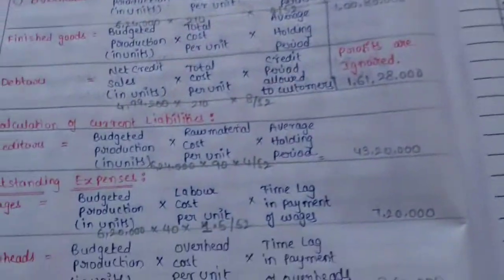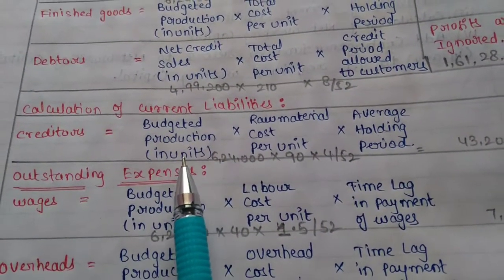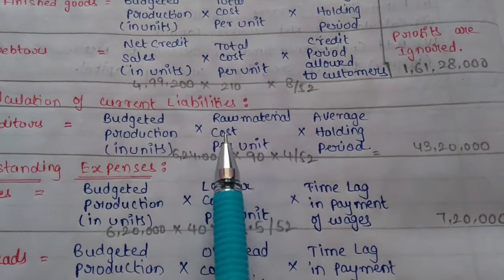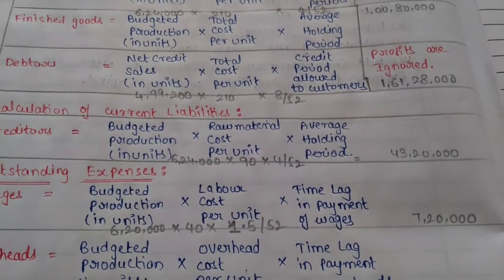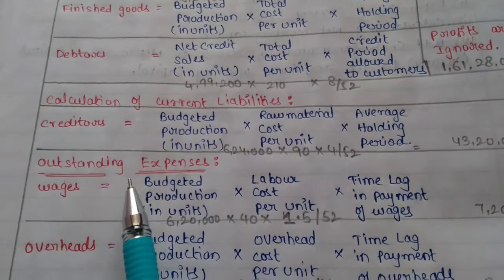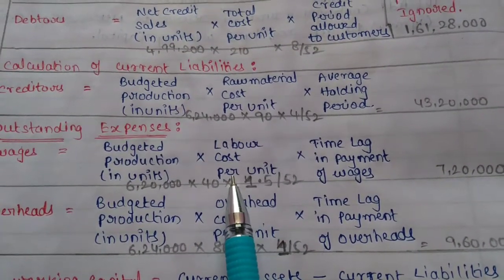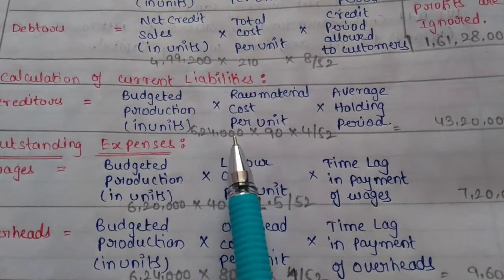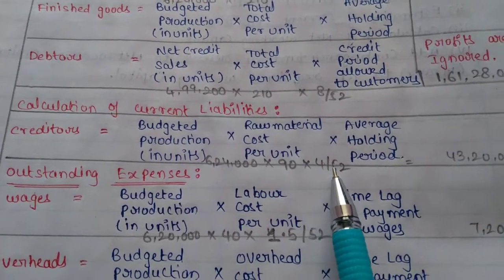To calculate creditors, the formula is budgeted production in units into average raw material cost per unit into average holding period. Budgeted production in units 6,24,000 into raw material cost per unit 90 into average holding period.